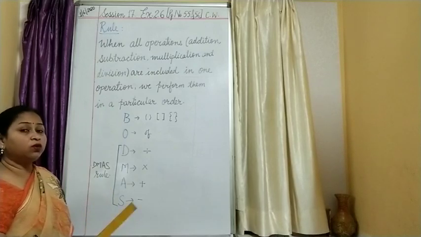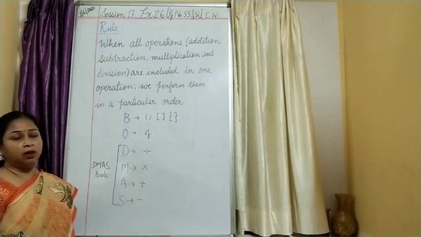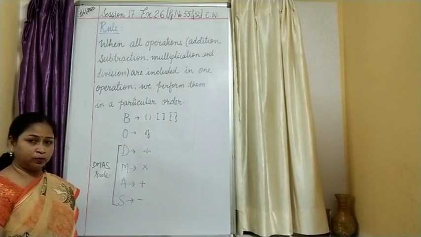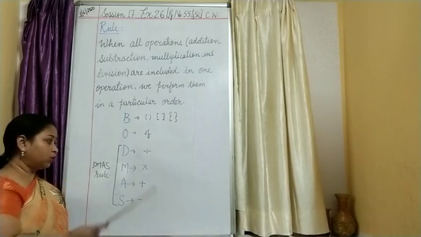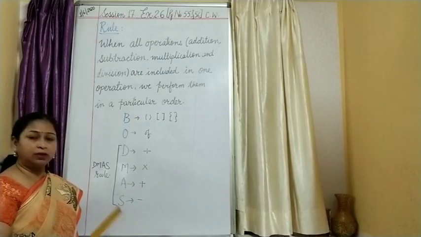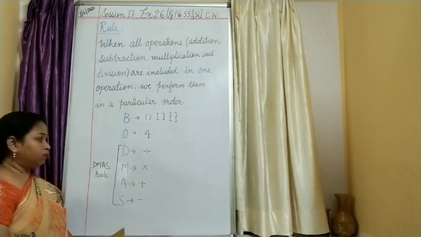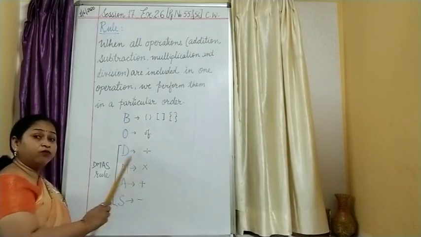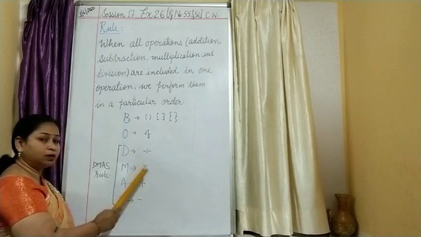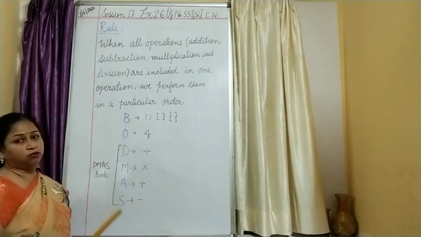So, whenever you have questions having all these operations together, if you find division there, you have to solve the division first, then move to multiplication. It is not compulsory that all are given together. As in the exercise when we solve the questions, it will be very clear to you all. So, if division and multiplication are there, first solve the division, get the answer, then go for multiplication, then solve addition and then solve subtraction.